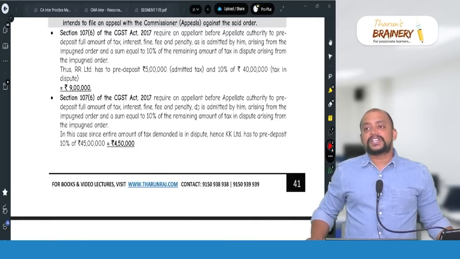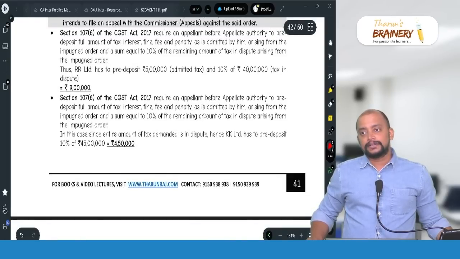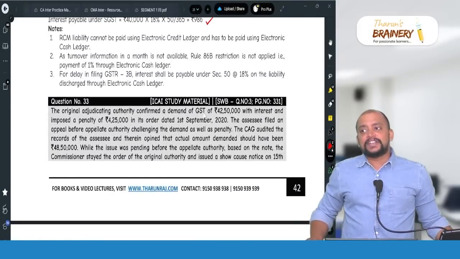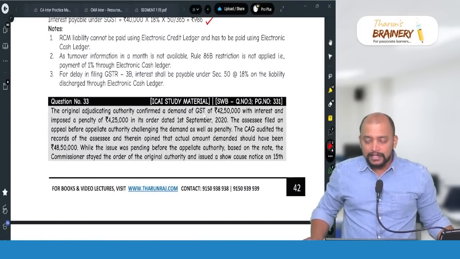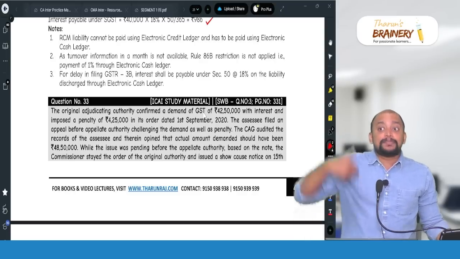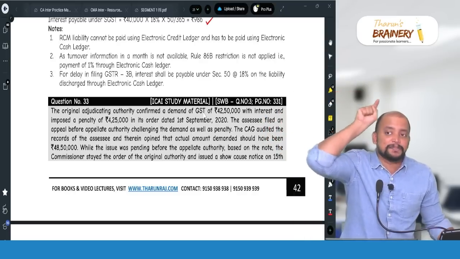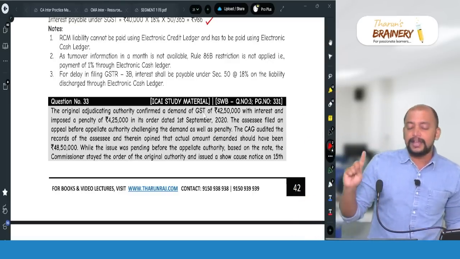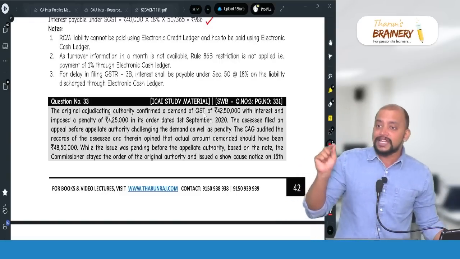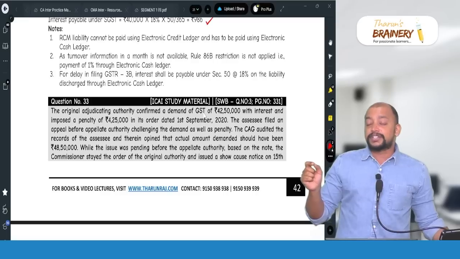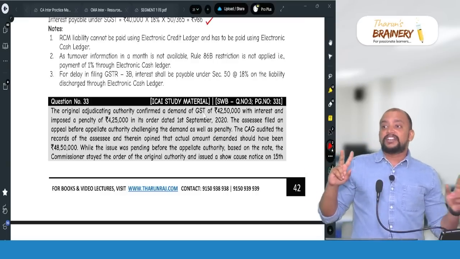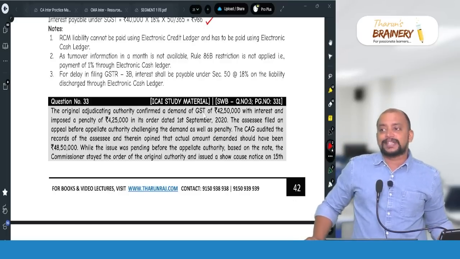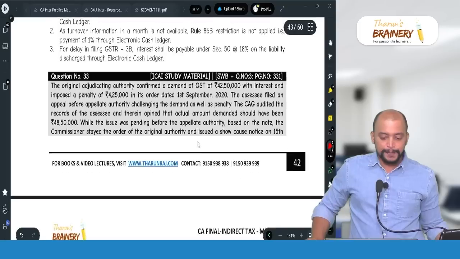That is only in case of section 129 penalty. Only in case of section 129 penalty, we need to pay 25% of the penalty if you go for appeal against the penalty order. That is not appeal against the penalty order, that is appeal against the tax order. In case of appeal against the tax order, we need to pay 10% of the disputed tax. But if we are going for appeal against the penalty order under 129, then 25% of the penalty we need to pay as pre-deposit.